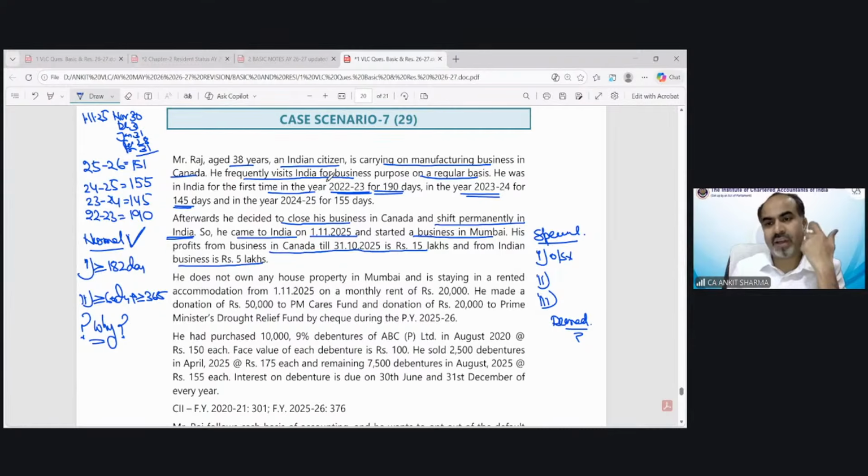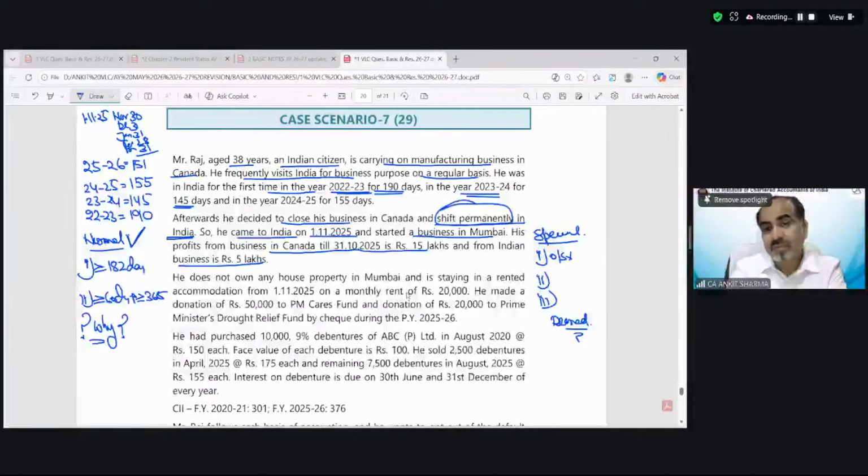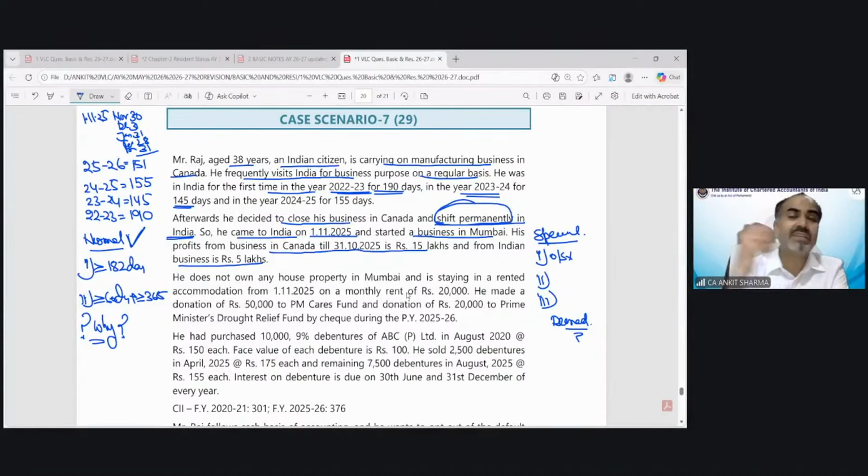Not due to the income exceeding. He is not employed outside India, nor has he come to visit, but to do business. Miss Mahalakshmi is almost right, but he is coming back permanently. This is the main reason. Permanent is not called a visit. Visit means somebody is coming to India temporarily. But if somebody is shifting to India permanently, it cannot be said to be a visit. And if it is not a visit, then the special condition cannot be applicable. So because he's coming back to India permanently, it's a normal case.